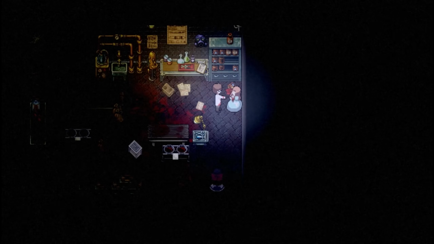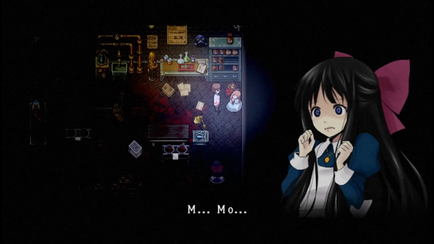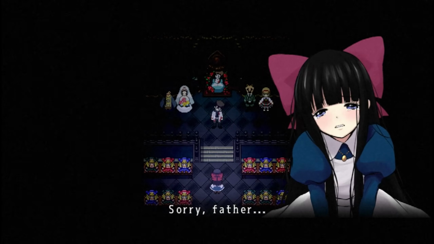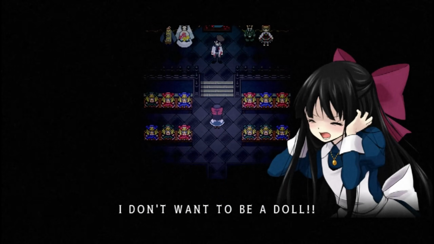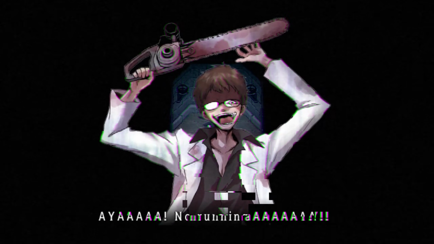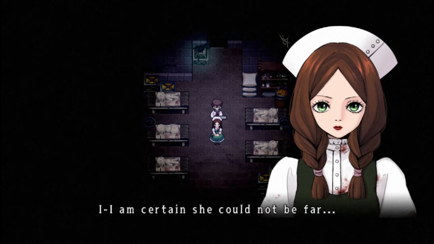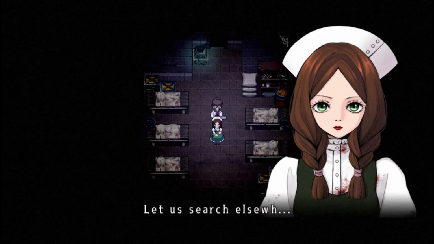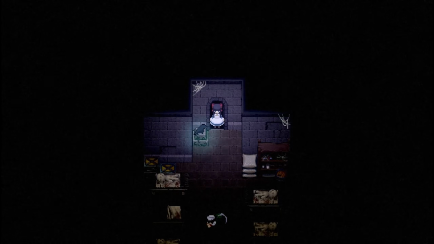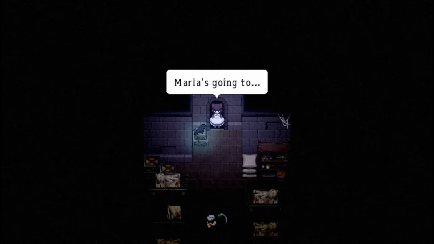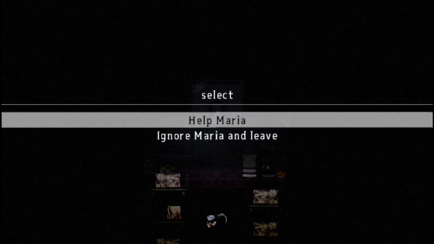Aya's mother, overhearing all this, threatens to take Aya away, prompting Alfred to kill her in a fit of rage. Returning to reality, Aya discovers her mother's body entombed in the statue, prompting Alfred to chase her with a chainsaw. Maria, tasked with finding Aya, loses track of her, leading Alfred to attack Maria with the chainsaw before leaving. At this point, the other two endings diverge based on Aya's decision to help Maria.